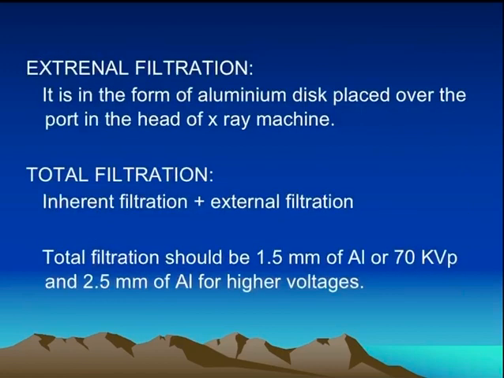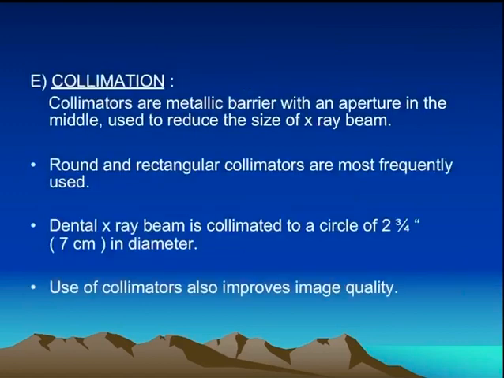The second filtration is external filtration. It is in the form of an aluminium disc placed over the port in the head of the X-ray machine. So, the total filtration will be the sum of inherent filtration plus external filtration. It will be around 1.5 mm of aluminium at 70 kVp or 2.5 mm of aluminium for higher voltages.